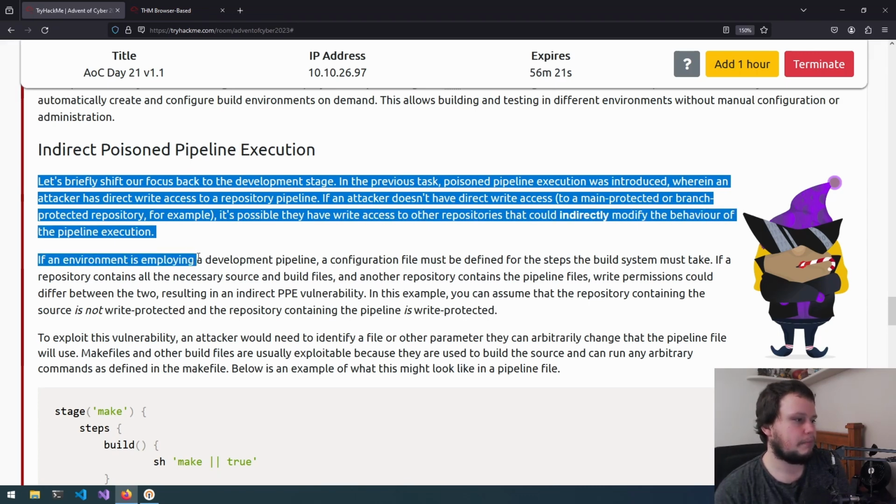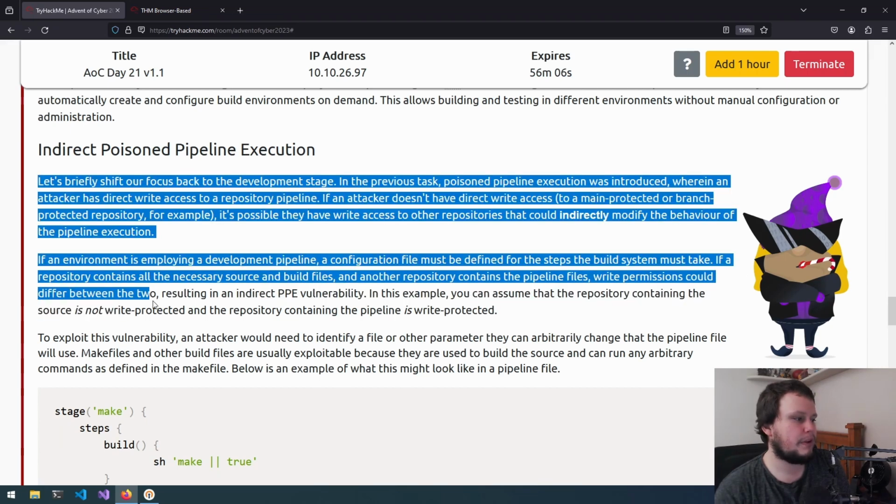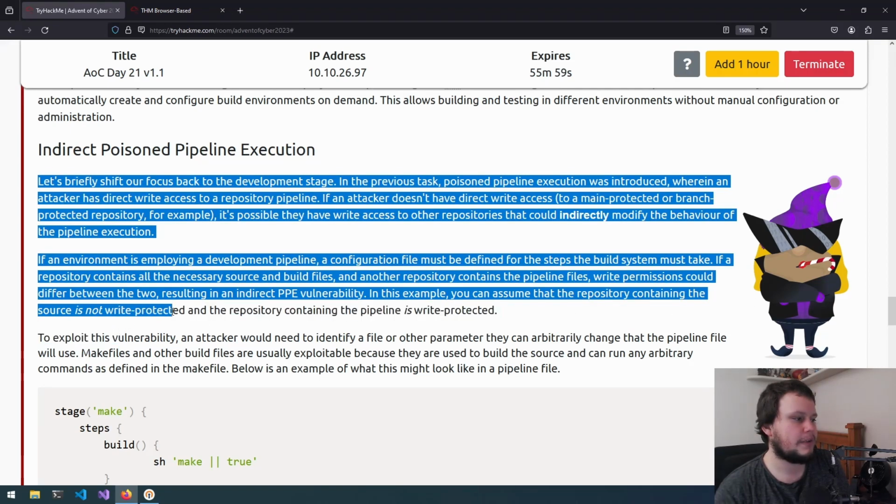If an environment is employing a development pipeline, a configuration file must be defined for the steps the build system must take. If a repository contains all the necessary source and build files, and another repository contains the pipeline files, write permissions could differ between the two, resulting in an indirect PPE vulnerability. In this example, you can assume that the repository containing the source is not write protected, and the repository containing the pipeline is write protected.